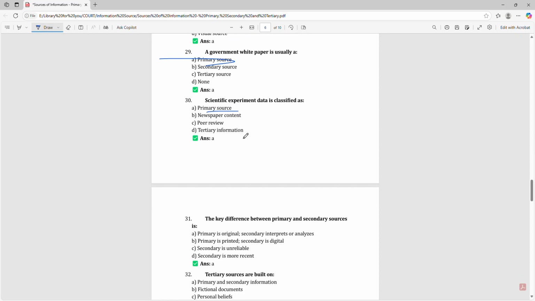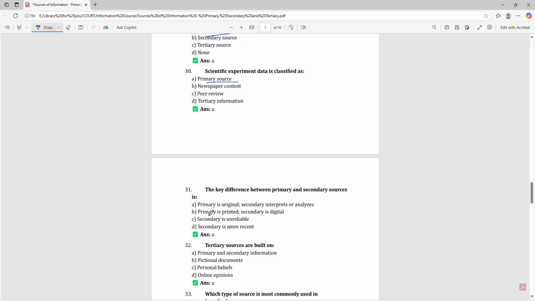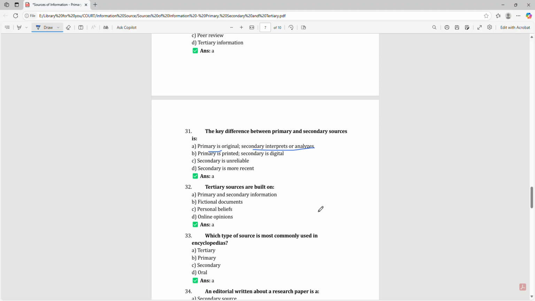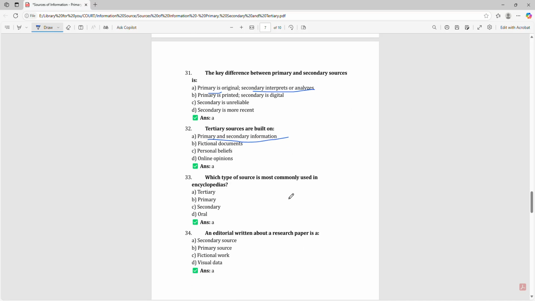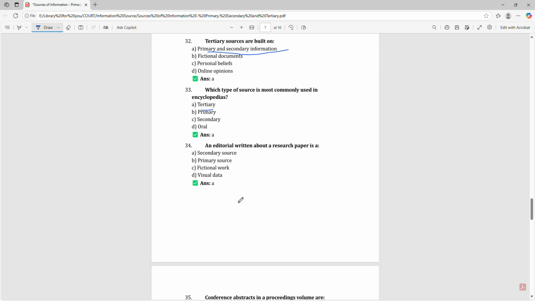The key difference between primary and secondary source is: primary is original, secondary interprets or analyzes. Tertiary sources are built on primary and secondary information. Which type of source is most commonly used in encyclopedia? That is tertiary. An editorial written about a research paper is a secondary source.